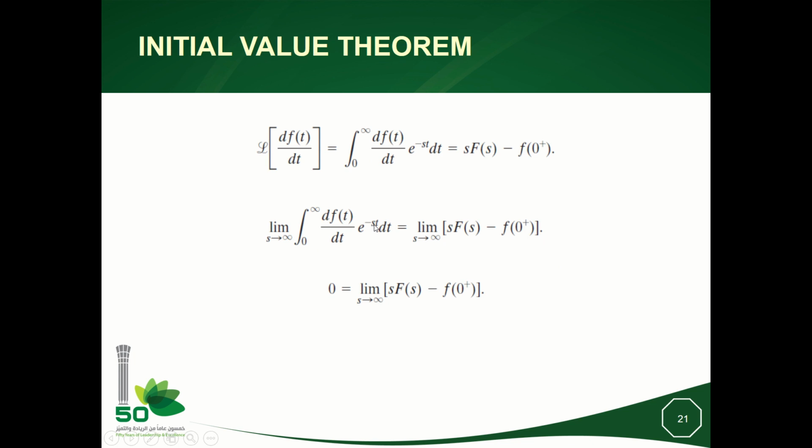When s goes to plus infinity, since s is composed of a real part and an imaginary part, and the real part is assumed to be positive, this term will be 0 when I tend s to plus infinity. Okay? It means the limit of this function between brackets will be equal to 0, which means that the value at time 0 plus is the limit of sF(s) when s goes to plus infinity.